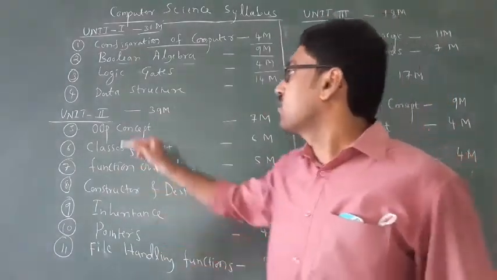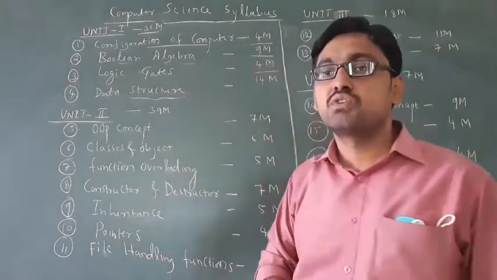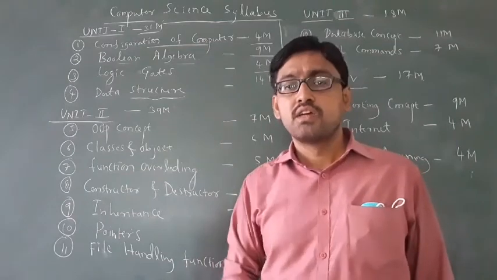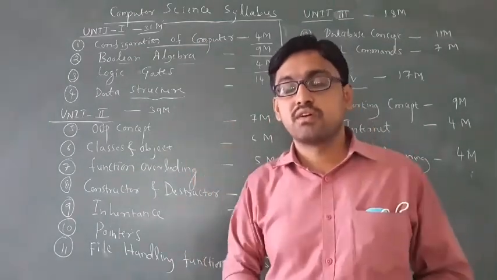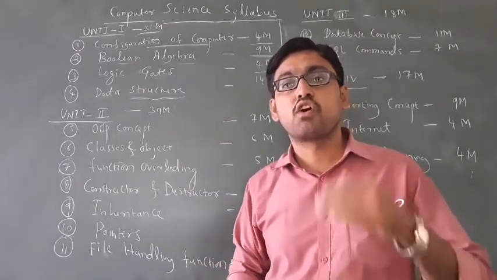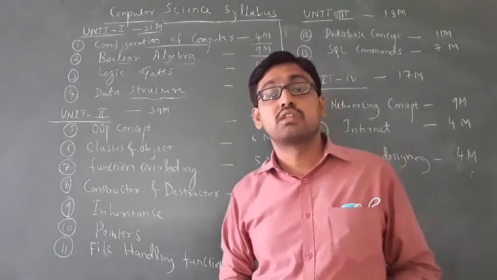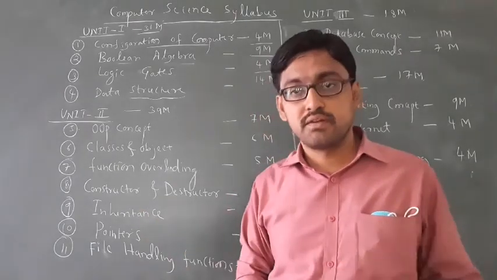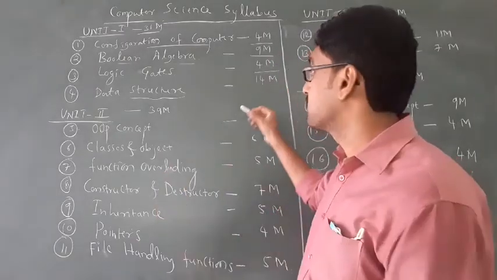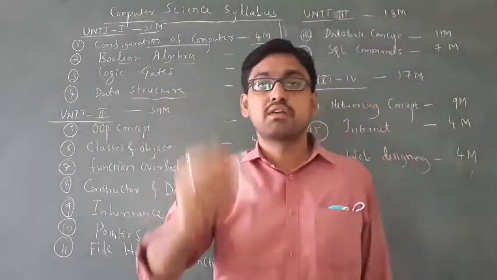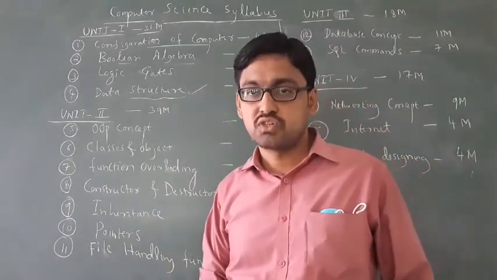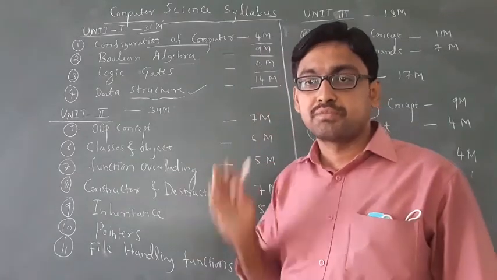Then next you have to study data structure. You already studied it in first year. What is data structure? Data structure is nothing but data types. Here also you have to study the fundamental data types like int, float, char, double, and what the operations are. Then in this chapter you have to learn about arrays, which you already studied. It carries 14 marks. For your lab exam also, this chapter, data structure, is very important. You have to remember this.